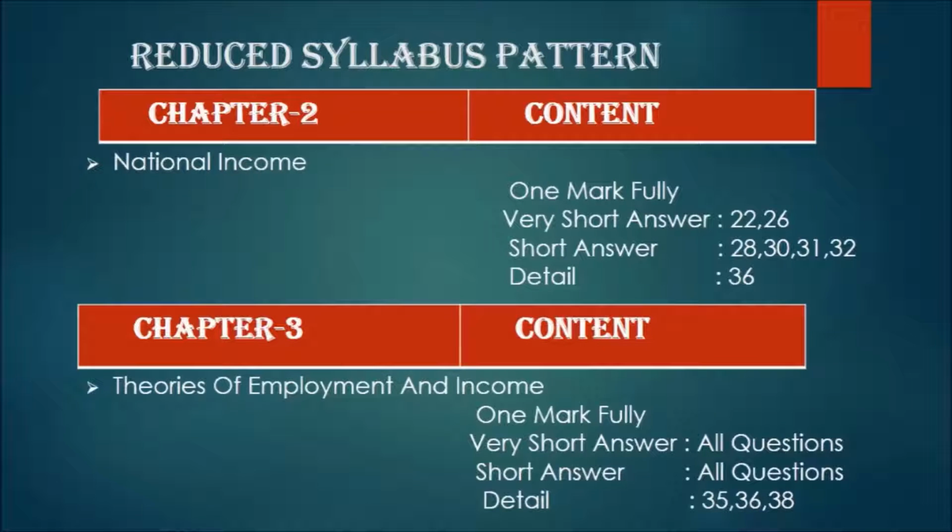Next, chapter 2, National Income. Very short answers: 20 to 26. Short answer: 28, 30, 31, 32, and detail: 36 only.